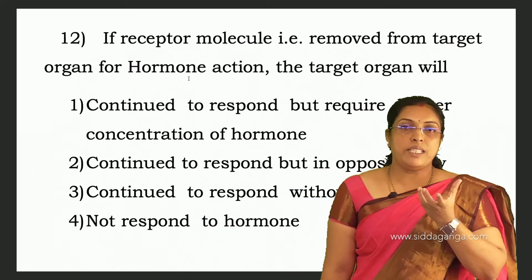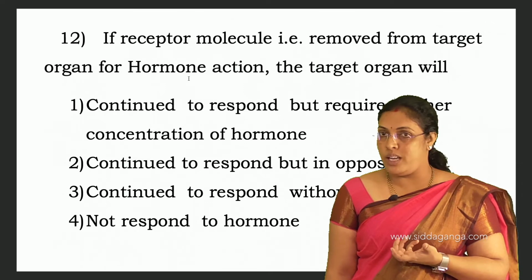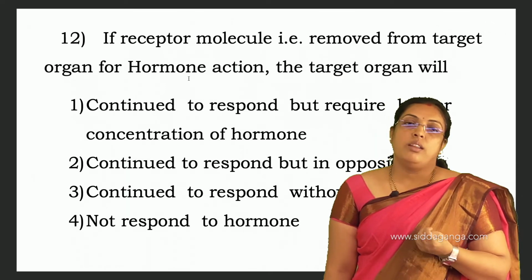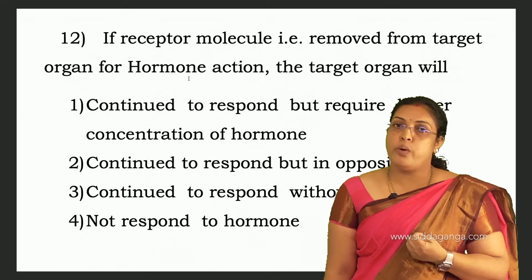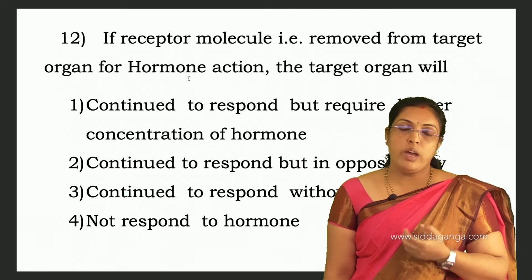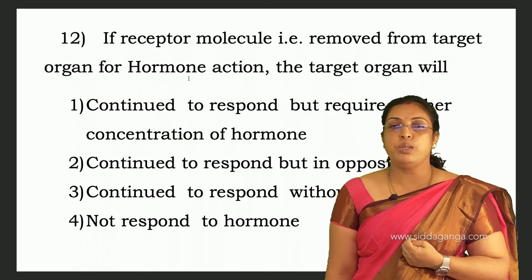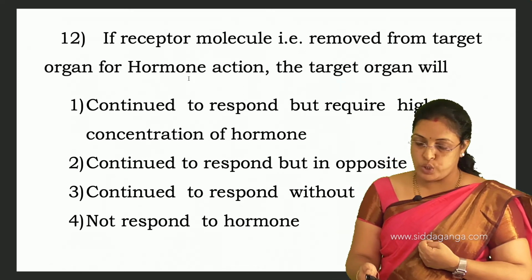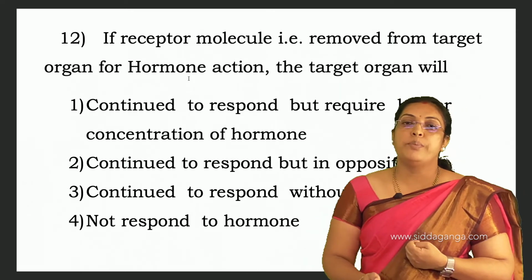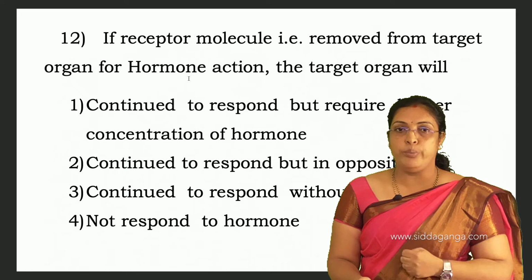So when the receptors are not there on the target organ, the target organ will not respond to the hormone. That is why for the 12th question, fourth is the answer. They do not respond to the hormone when receptors are absent or removed.